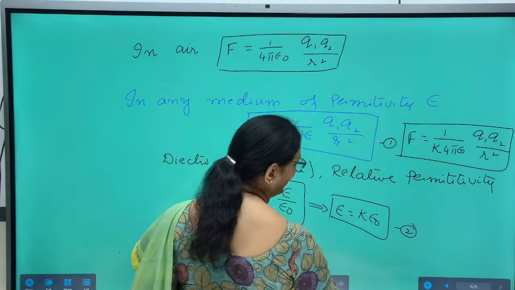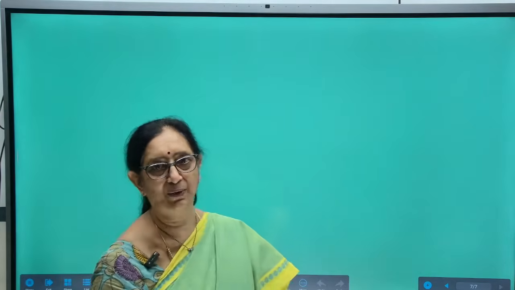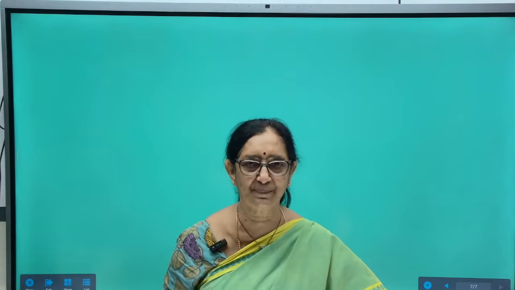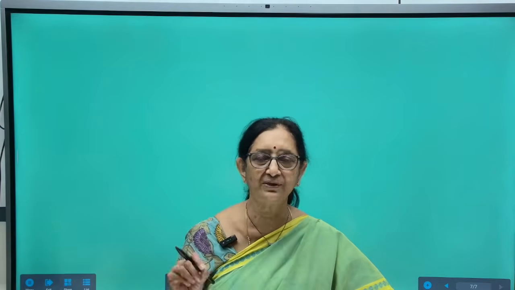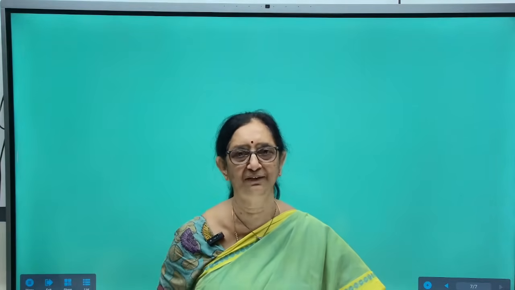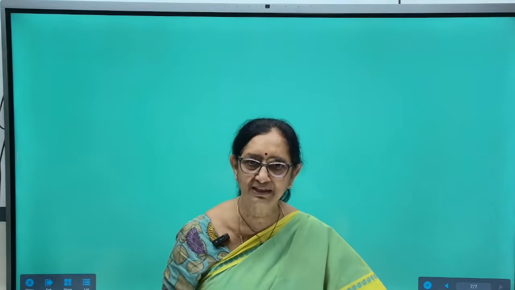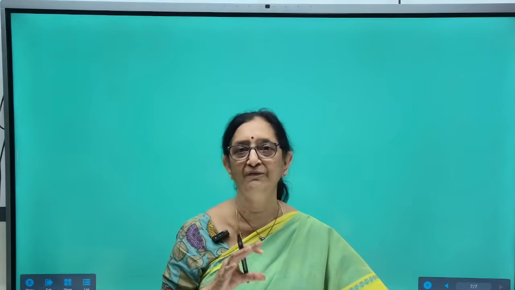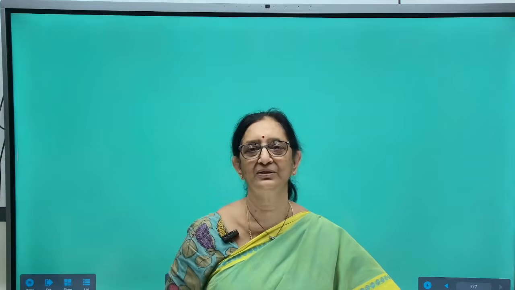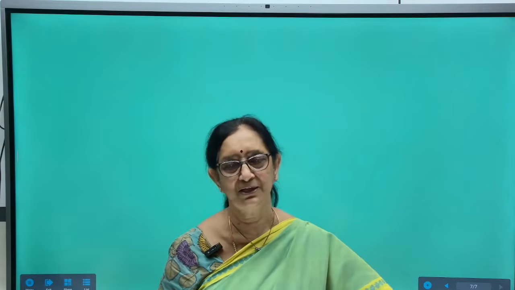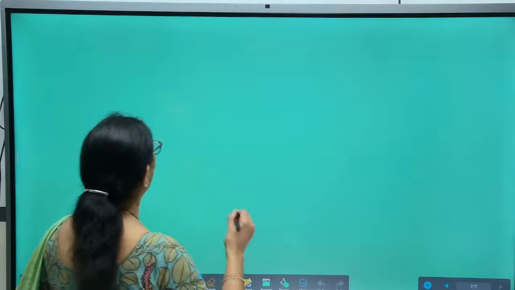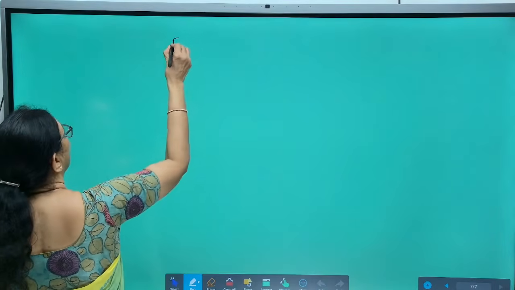Now, force is a vector quantity. Suppose if you want to find out the expression for net force on a charge, we have to find out the individual forces created on that charge, and vector sum of all the individual forces gives us the net force acting on the charge. So, I will start with 2 simple examples. Okay, just note down the problem.